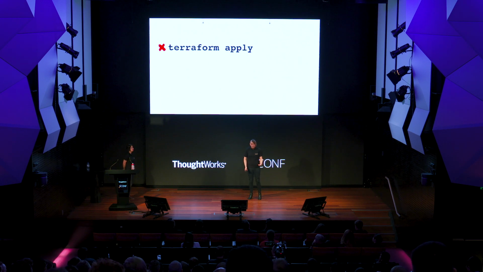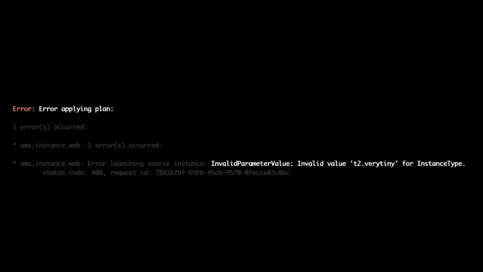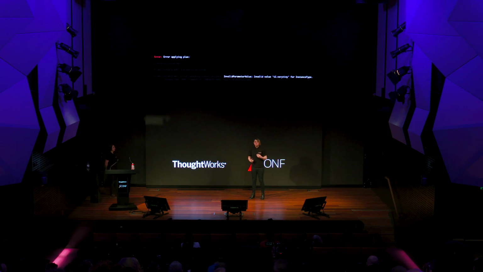And it fails. And do you know why it failed? It failed because I had given an invalid type of instance. T2.verytiny is not a real instance type. It doesn't exist anywhere in Amazon. So this code could never have worked. But Terraform was happy to validate it and even plan doing something that could never have worked. And I find this baffling and really quite disappointing.